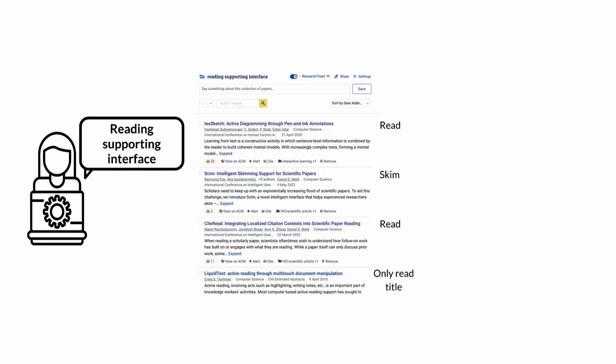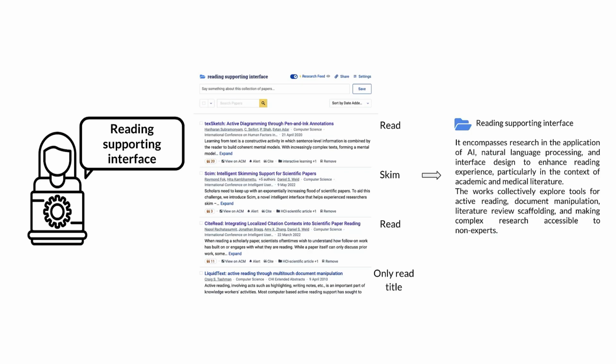Because this is her active project, she is looking out for new papers relevant to the topic. She starts using PaperWeaver to more effectively process her paper alerts. With the folder title Reading Supporting Interfaces and the list of papers she has collected, PaperWeaver automatically expanded on the folder title to provide an overview summary of the source papers she collected.